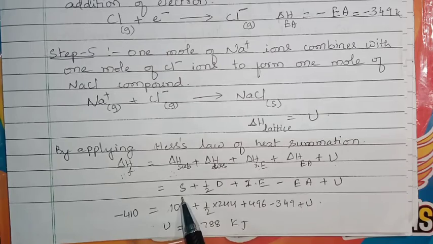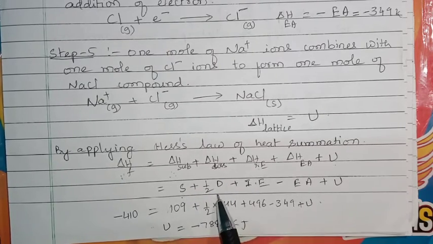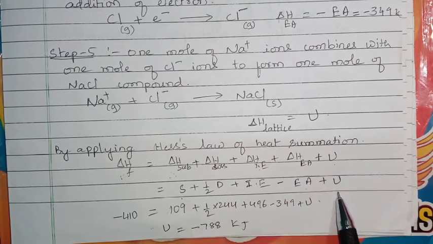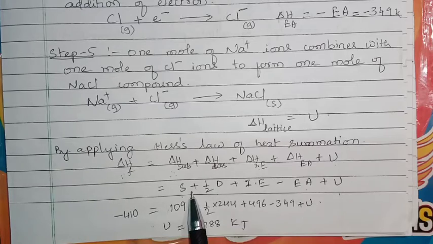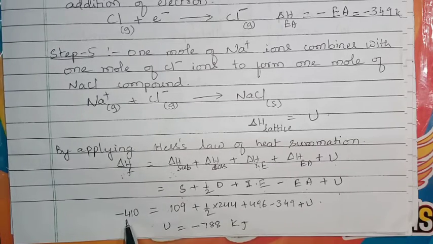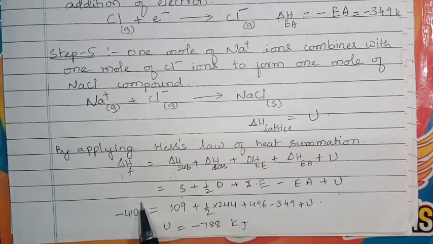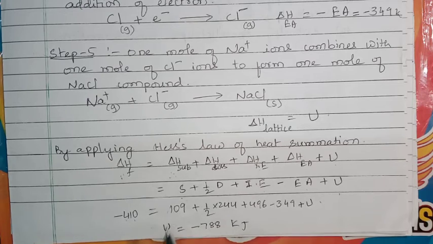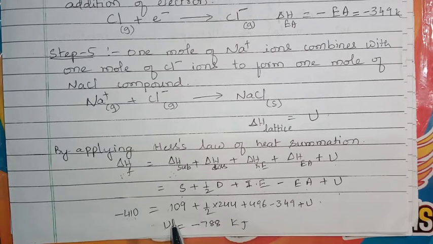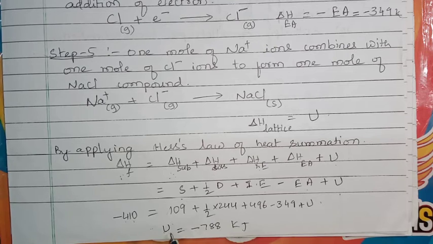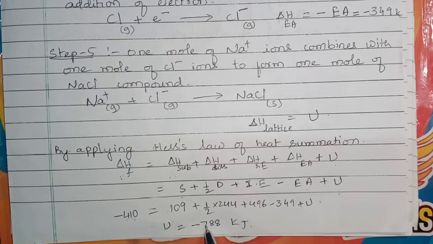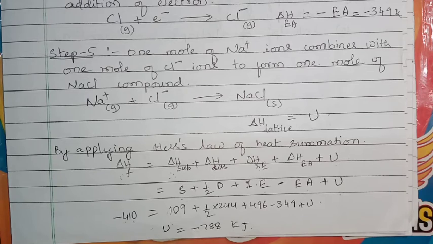This is denoted by S, this by D, this by IE, and this by EA, then U. So the sum of all these is nothing but the enthalpy of formation of sodium chloride. This value is given. Based on these values we can calculate the U value. For sodium chloride we come to know that the lattice enthalpy is minus 788 kilojoules. So this energy is nothing but lattice enthalpy.